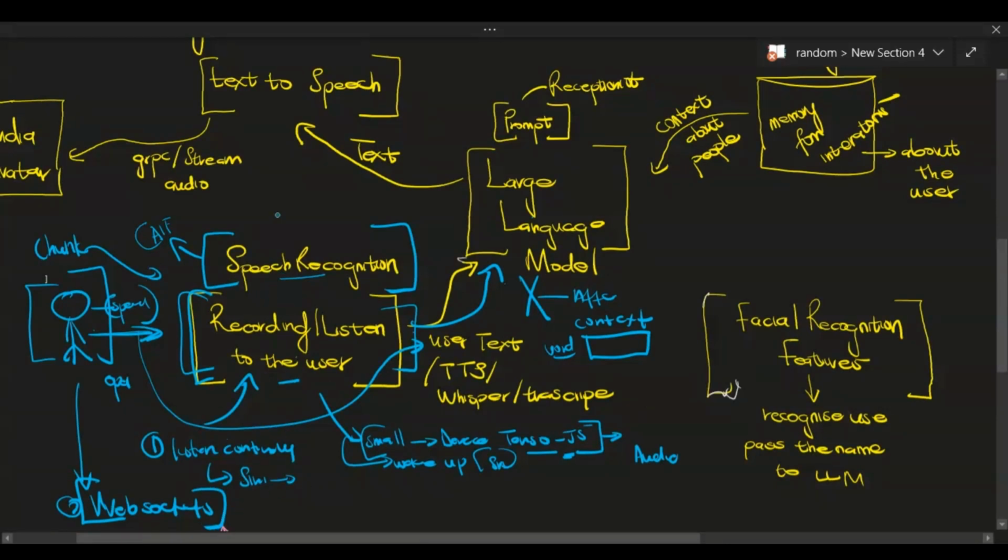Then what we can do is build a buffer within our server. This buffer is going to receive all the audio data from the user as chunks, right? Then I'm going to set it in the buffer, and then I'm going to send that audio to the large language model, right? So this is what the user has said. So that's one way we can go about it, right?